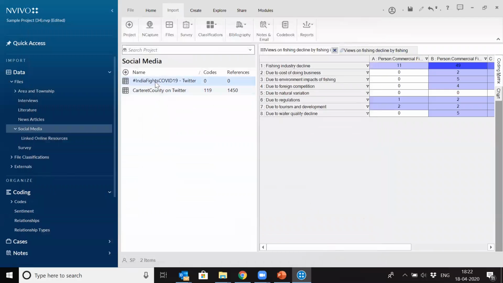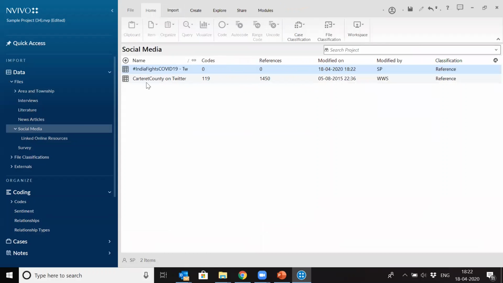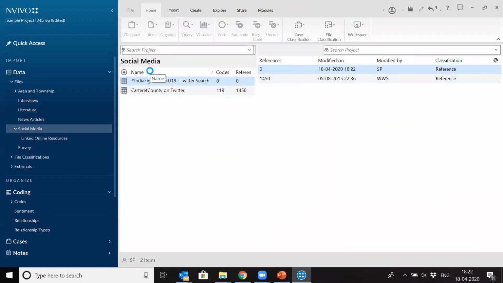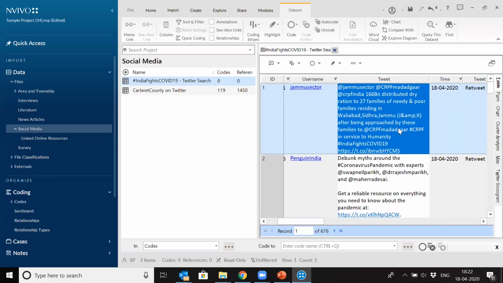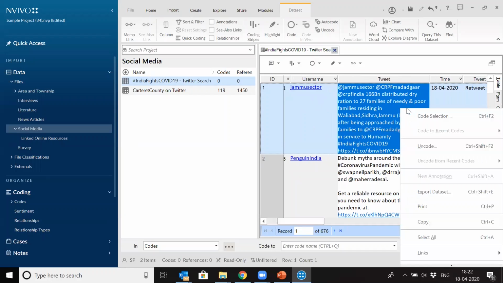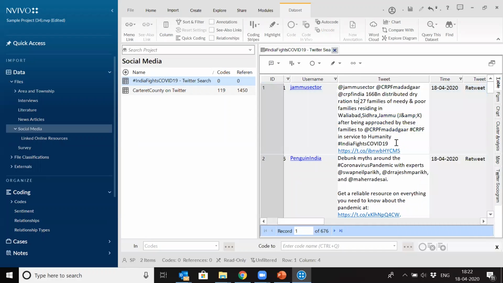So this has been brought in inside NVivo, right? I'll just close it first. So we can double click on it. It will open all the tweets now as a data set. So you can see from here, this is what NVivo has captured. It has captured the tweet ID of the person, the tweet username, what the person has tweeted, right? So all these things which he has tweeted, it is again codable.